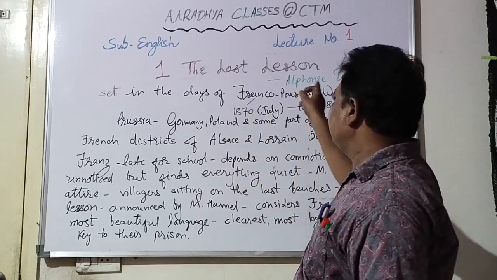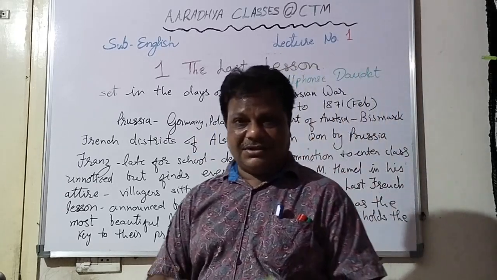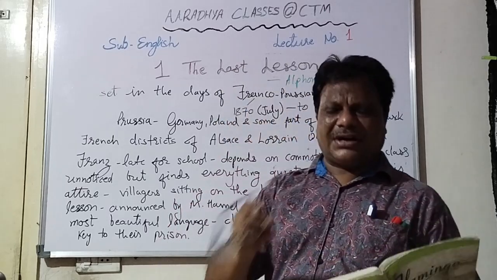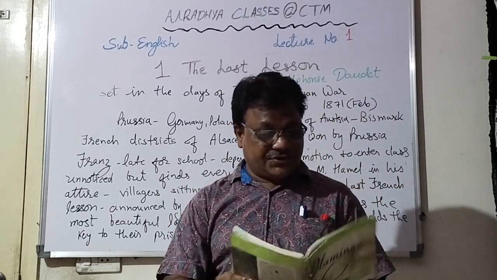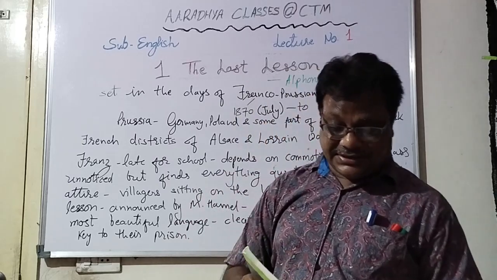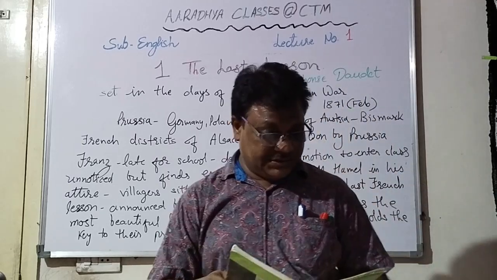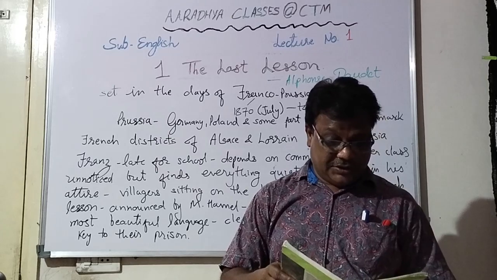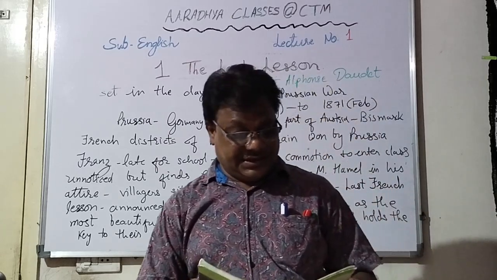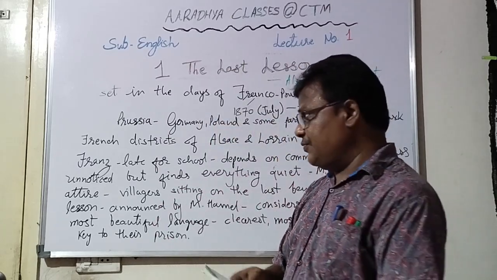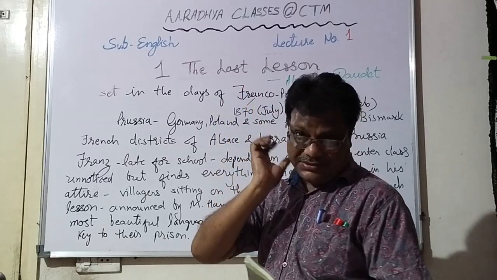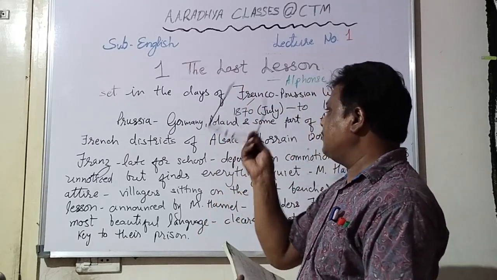Okay, the writer of the lesson is Alphonse Daudet. So let's gather some information about the writer over here. So Alphonse Daudet, 1840 to 1897, was a French novelist and short story writer. The Last Lesson is set in the days of Franco-Prussian War. So here we don't get much information about the author. Okay, you can always get it on Google.